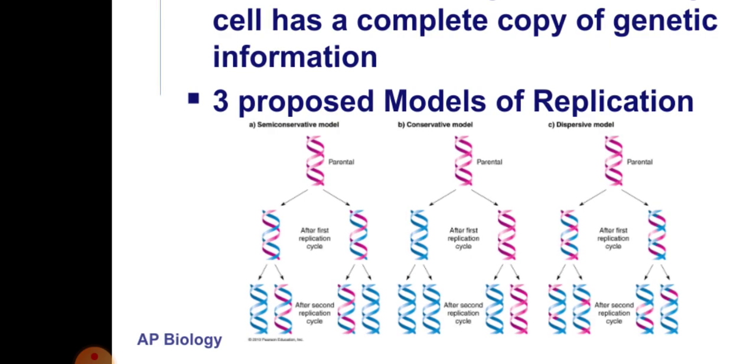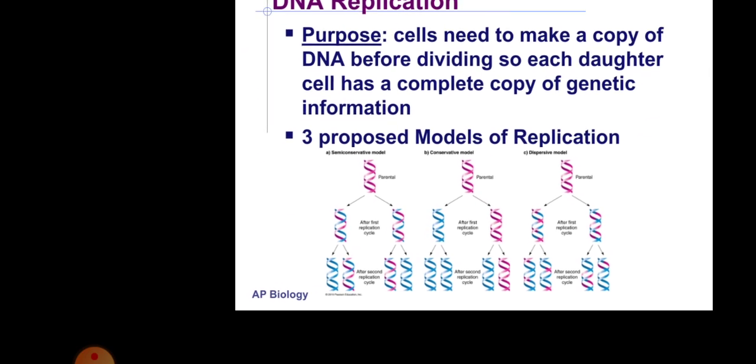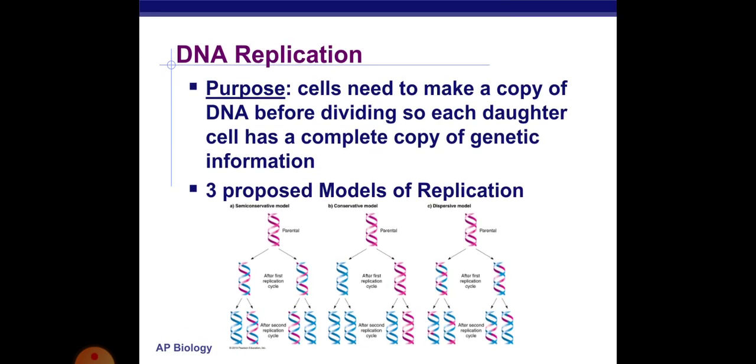In the dispersive method, the parental DNA is divided into two daughter DNA in the first cycle of replication, in which the two strands contain both newly synthesized and parental DNA, and in the second round of replication, it also contains parental DNA and newly synthesized DNA. In these models, the DNA is a structure having two strands with a helical structure.